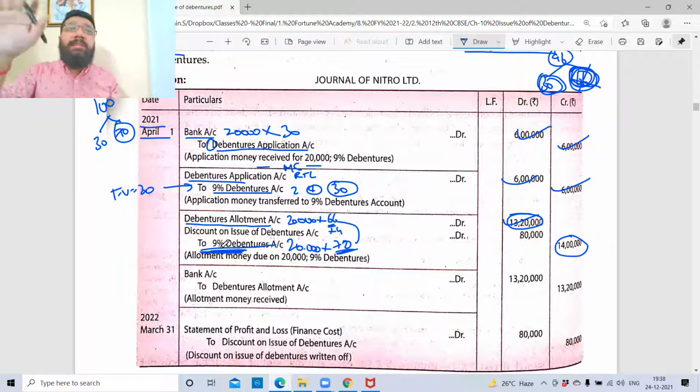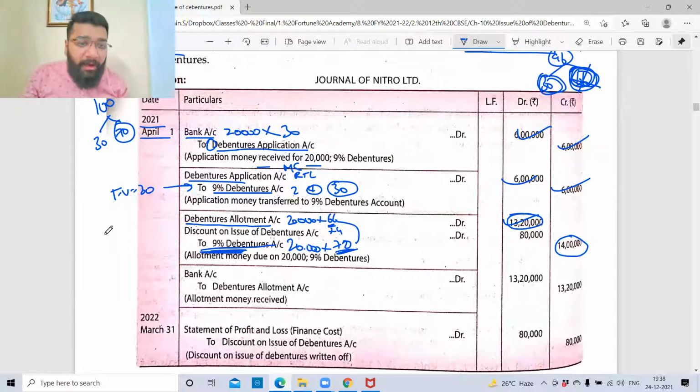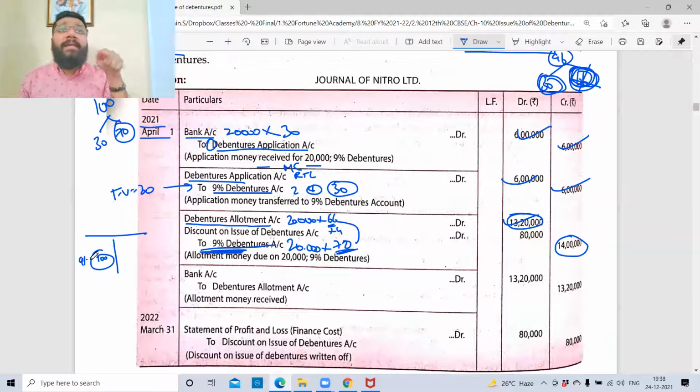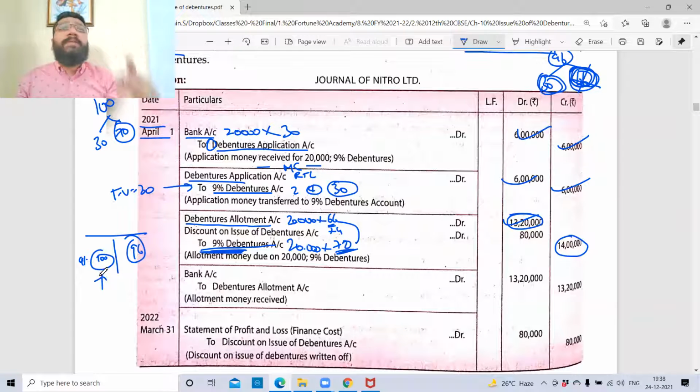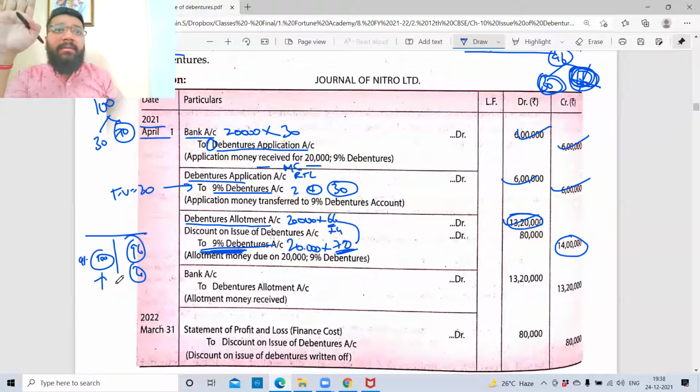Accounts is the information which gives us the remembrance. So here when I record 9% debenture account, 100 rupees face value has been recorded on the liability side, which means when I'm redeeming, I'll redeem 100 rupees. But in the bank I collected only 96 rupees. So balance 4 rupees is what? Loss. Loss is always recorded on which side? Asset side. The P&L debit balance.